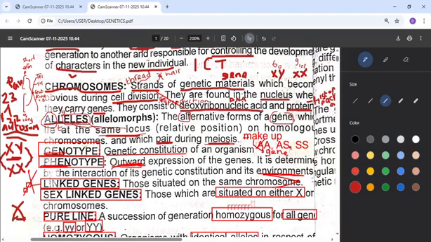We have AA, AS, SS. AA is someone that does not have sickle cell, but AS is a carrier of sickle cell, though he does not have the sickle cell because the dominant one is A. The S is just like a carrier, and that's why you can call this person a carrier of sickle cell, but he's not actually having the sickle cell. While SS is the person that really has the sickle cell. Sickle cell is a major thing that affects the blood, and that's why this kind of person falls sick easily. So that's a sickle cell person.